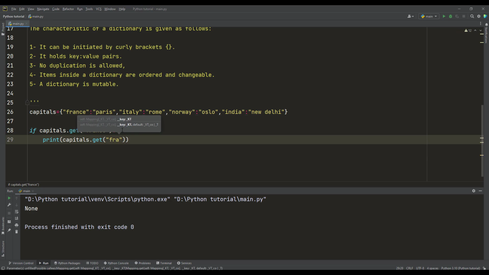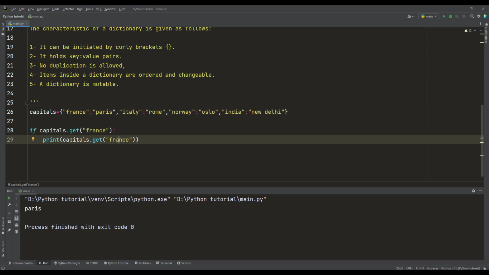I want to print it. So I can use an if condition within a dictionary to do a Boolean check. If it exists, please print it. Let us check. Yes, it's in.